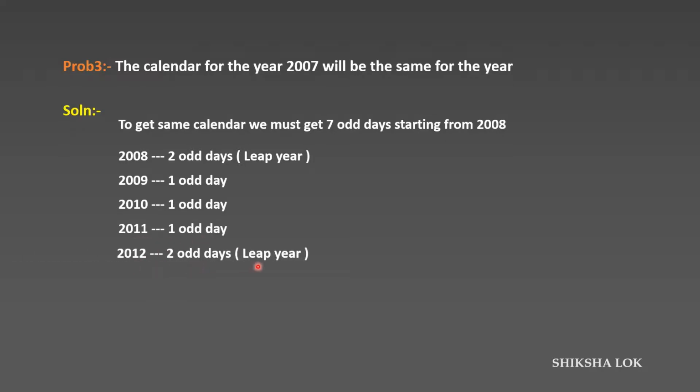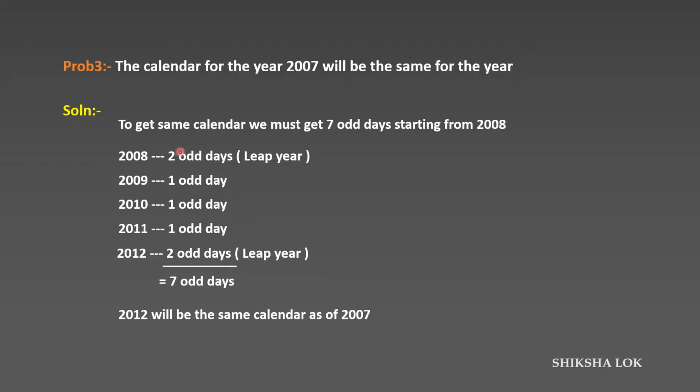2012 is 2 odd days because it's a leap year. So in total there are 7 odd days, and in 2012 we get 7 odd days. We need to stop at this point, because the year at which we get 7 odd days has the same calendar as the given year. For example, 2012 will have the same calendar as 2007.